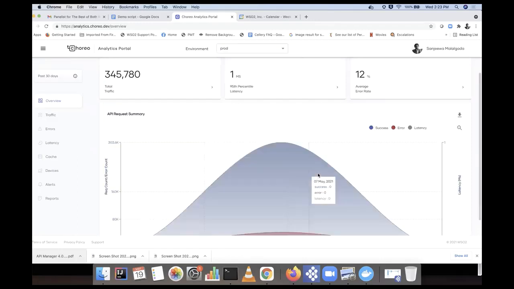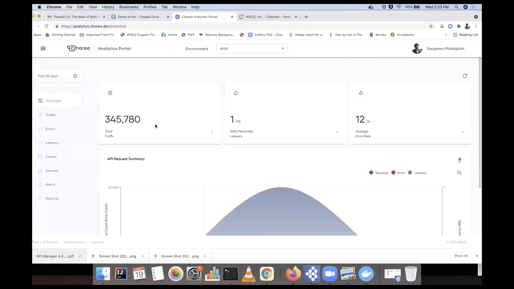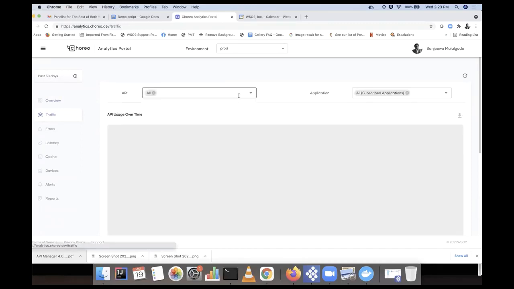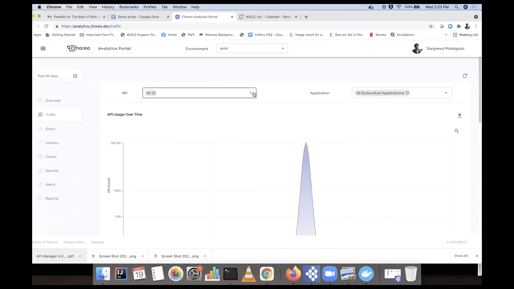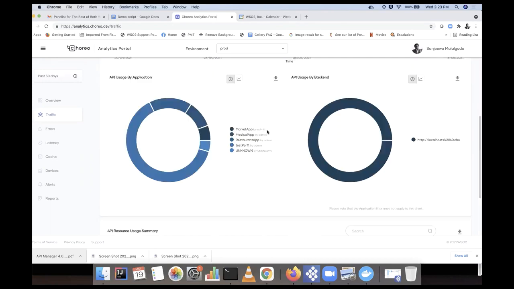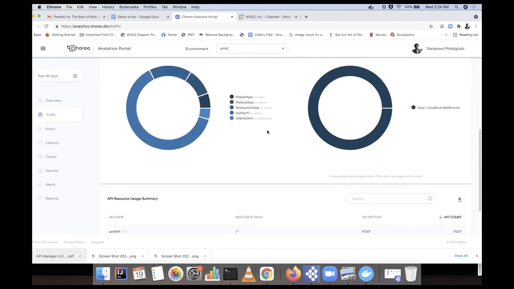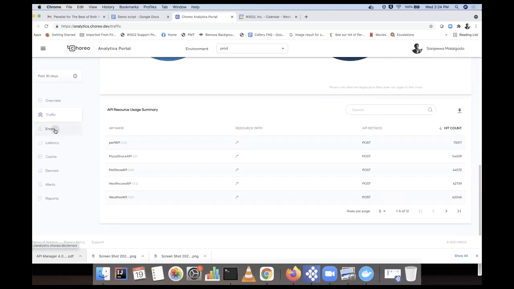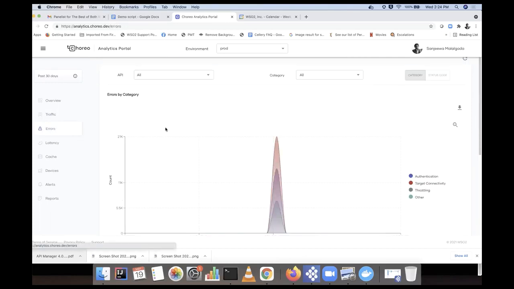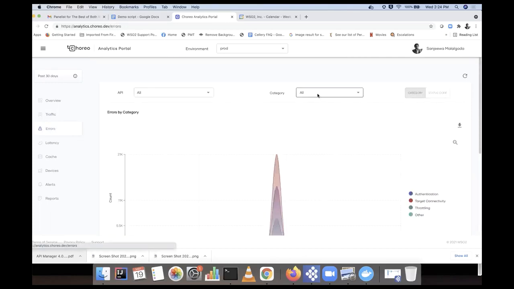So likewise, you can zoom and see how these APIs behave, and the total time latency. And if you want to see API-wise access details, you can select your APIs here. And if you want to see application-level details, you can pick your applications here and then see how your API is being accessed from different levels, right? Then you can see API-level stats, resource-level stats, and even errors. In the error case, you can pick a specific category.